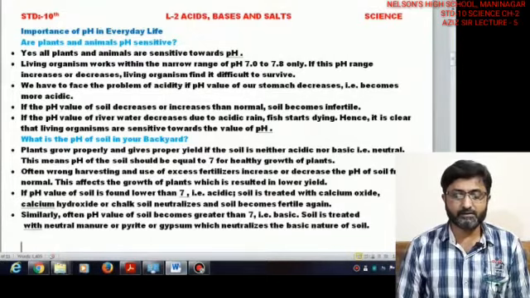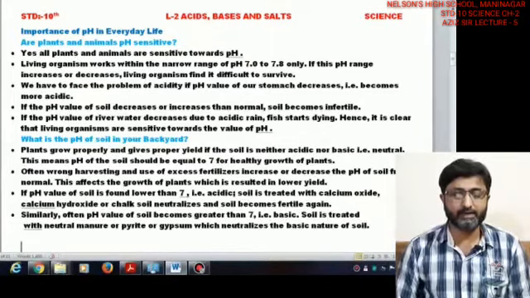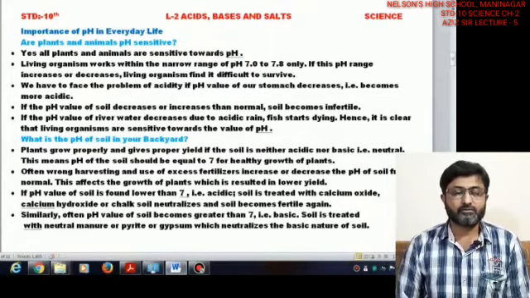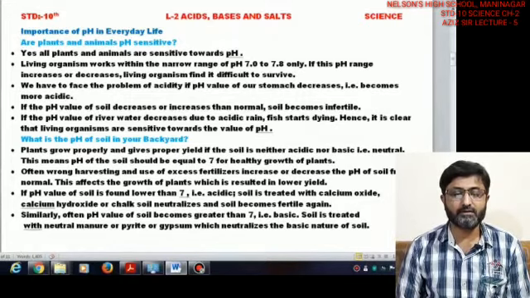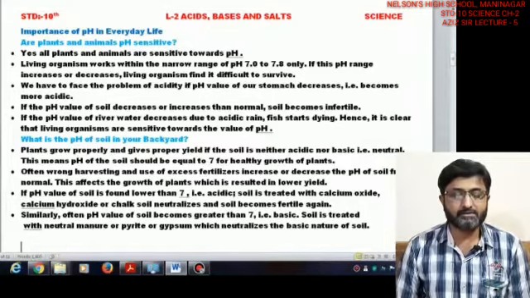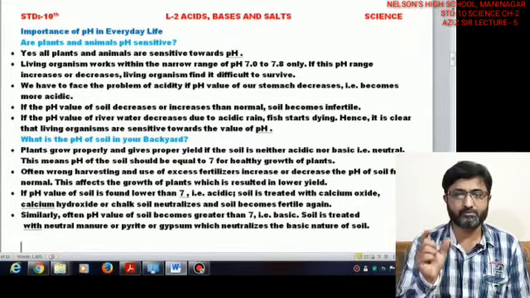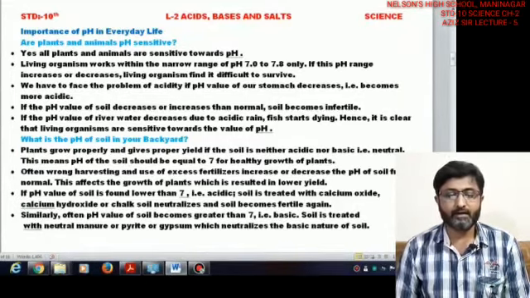In this particular chapter we are going to show the importance of pH in our everyday life. First of all we are going to start with the topic: are plants and animals having pH sensitivity? So our answer would be yes. All the plants and animals have very high sensitivity towards pH value. Our range of pH value is from 7 to 7.8 only, right?